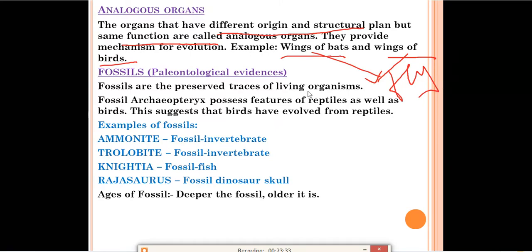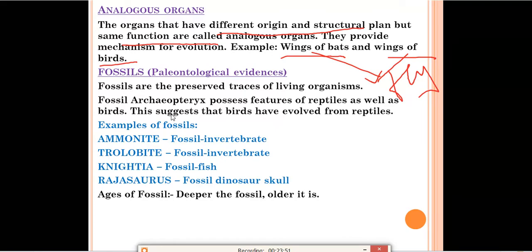Next is fossils. The study of fossils is known as what? The study of fossils is known as paleontology. This is generally asked as a 1-mark question. Sometimes it is asked, the study of fossils is known as what? So you will write it is known as paleontology. Fossils provide us paleontological evidence.